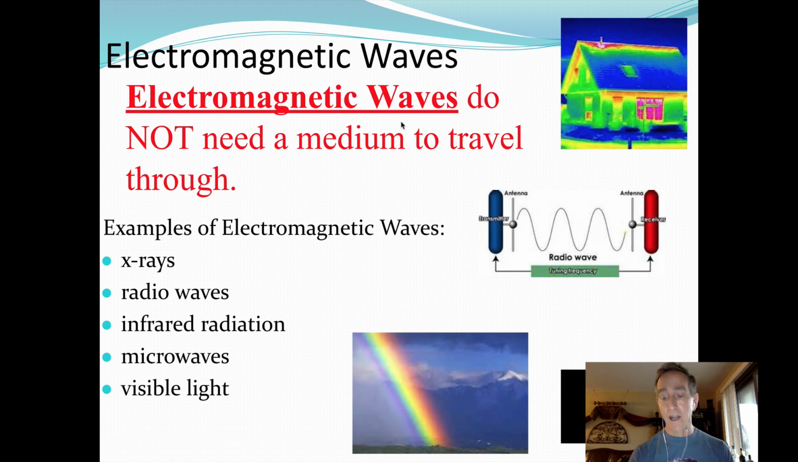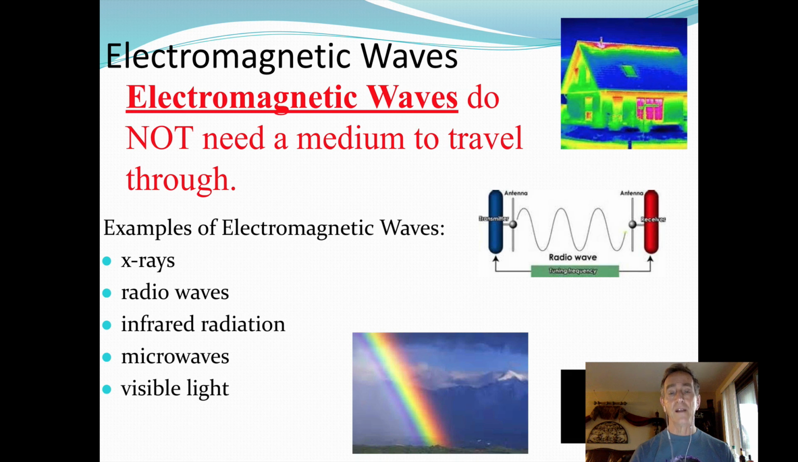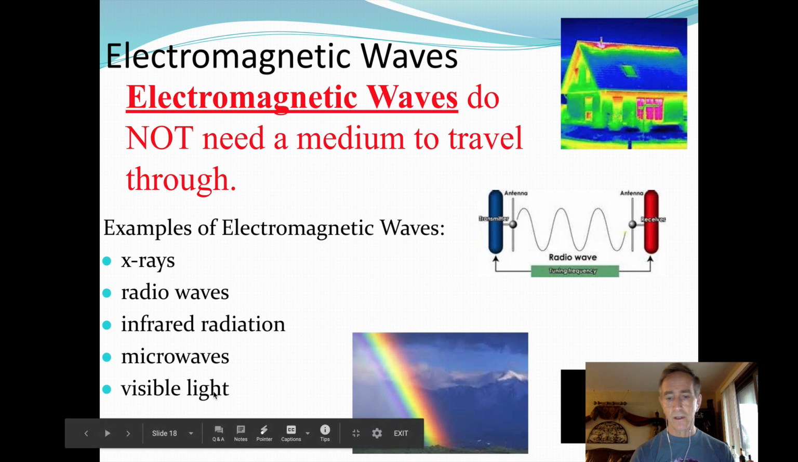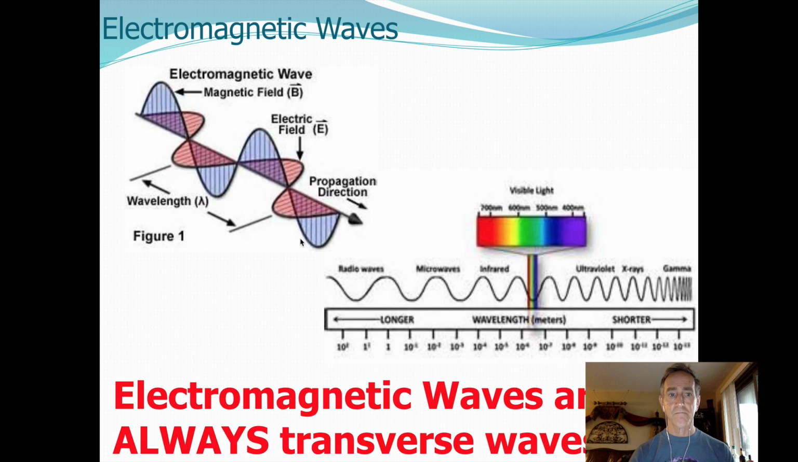Electromagnetic waves do not need a medium. So mechanical waves need a medium. Electromagnetic waves do not need a medium. This is just any kind of light. We have visible light that we can see, but there are also shorter wavelengths and longer wavelengths. Any of these can travel through the emptiness of space.